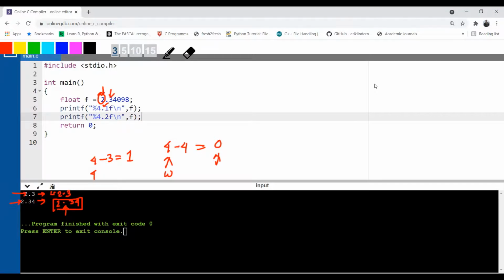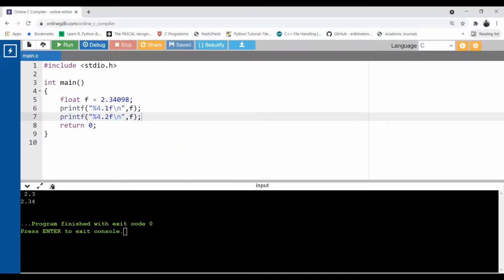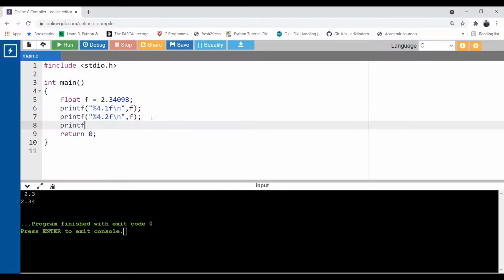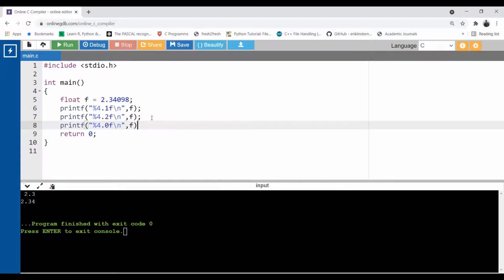So this is the way width and precision work, and you can even make precision 0. So let me show you. Precision can be 0 also. Printf percentage 4.0 f backslash n, sorry. Okay. Backslash n and then use f over.